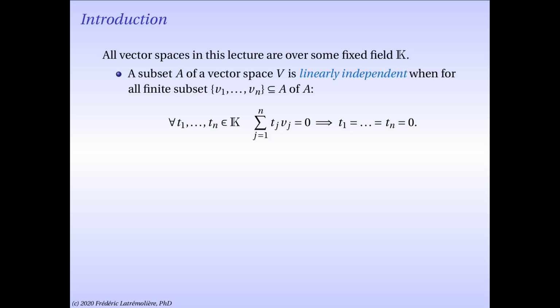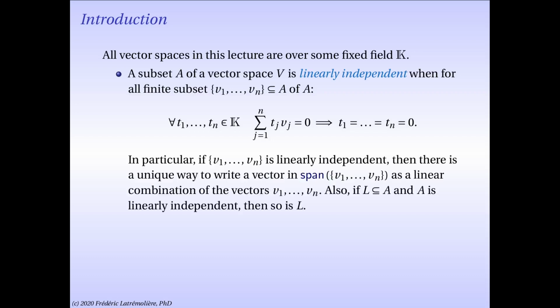A subset A of a vector space is linearly independent when for all finite subsets v1, etc., vn of A, and for any scalars t1, etc., tn, if t1 v1 plus t2 v2 plus, etc., plus tn vn is equal to 0, then t1 equals t2 equals, etc., equals tn equals 0.